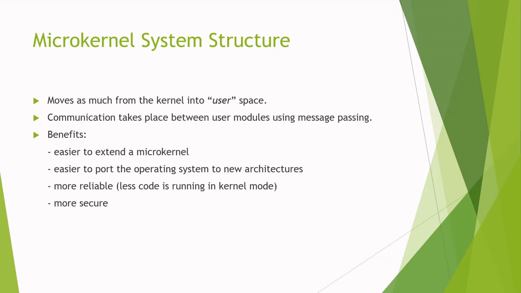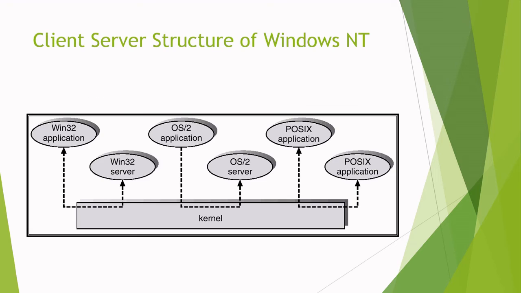The microkernel also provides more security and reliability since it is a small core. Most services run as user rather than kernel processes. If a service fails, the rest of the operating system remains untouched. That is the advantage of the microkernel approach. Several contemporary operating systems have used the microkernel approach, like Tru64 Unix. It provides a Unix interface to the user, but it is implemented with a Mach kernel. The Mach kernel maps Unix system calls to messages to the appropriate user level services. The Apple Mac OS X Server operating system is based on the Mach kernel.